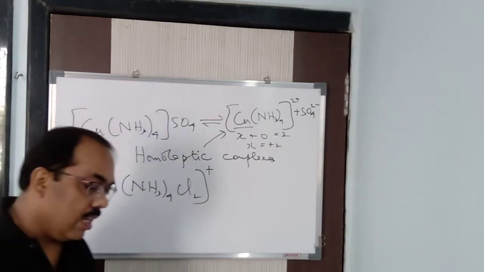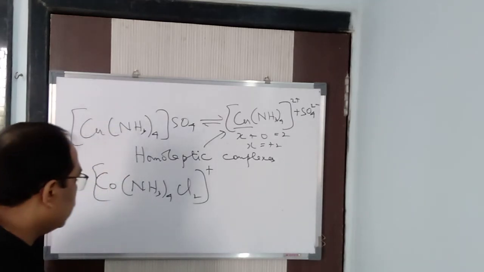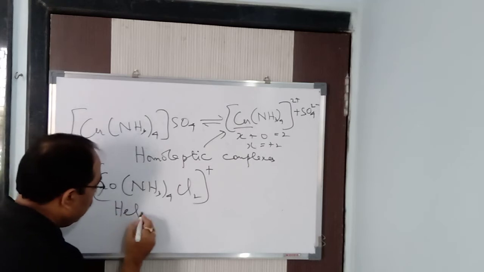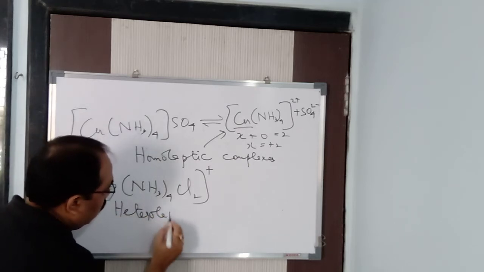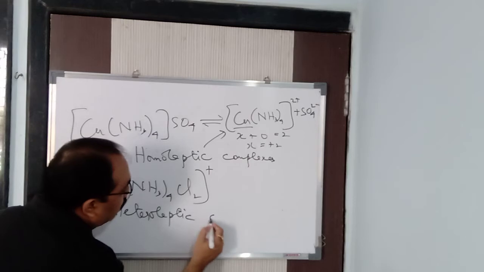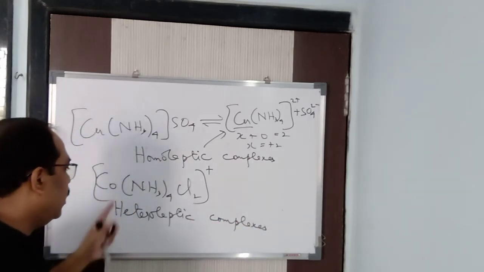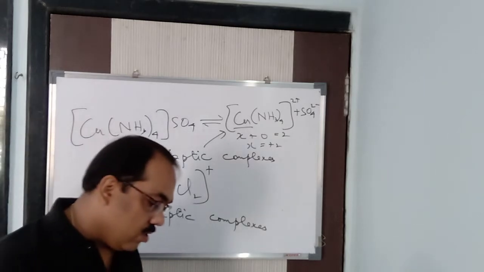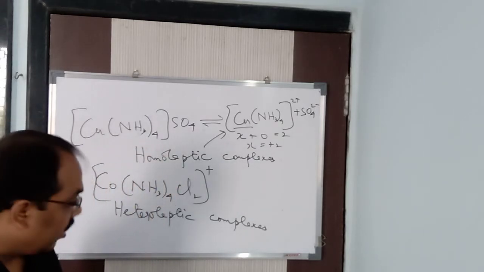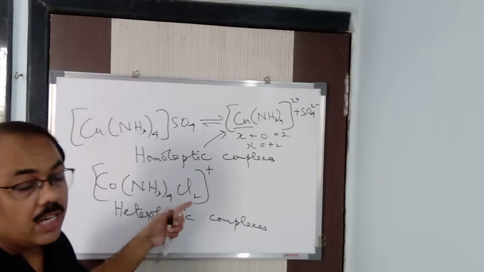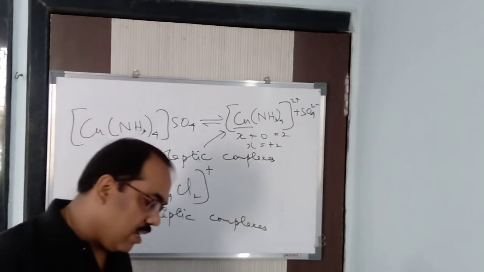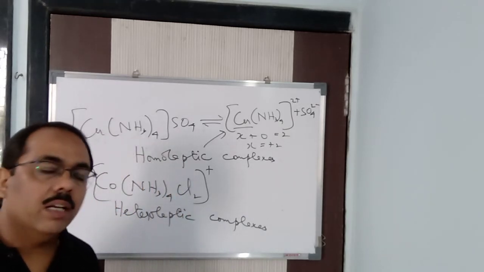So this is known as what? Heteroleptic complexes. Hetero, it is called heteroleptic complexes. See, different types of ligands are involved. Here we can have many other types also. Instead of Cl, we can have sulfate, carbonate, anything. So a number of ligands are involved. That is called heteroleptic complexes.